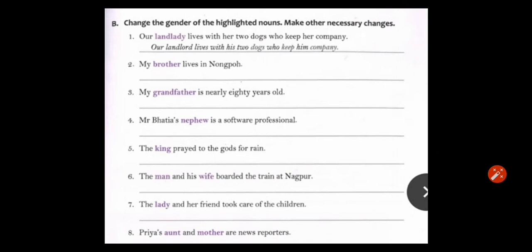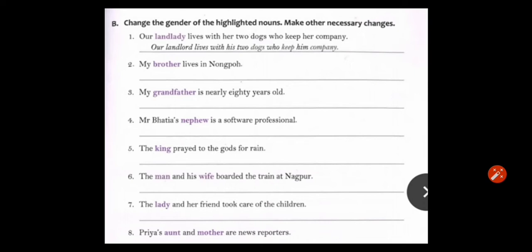Like in this first sentence, it is given, our landlady lives with her 2 dogs who keep her company. So when we change landlady, this is female. When we change it to male, it will become our landlord. Landlady will change to landlord.